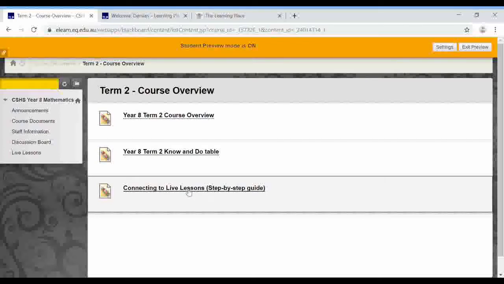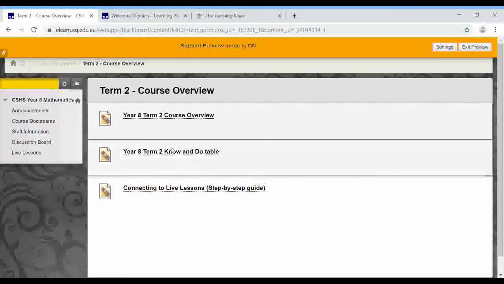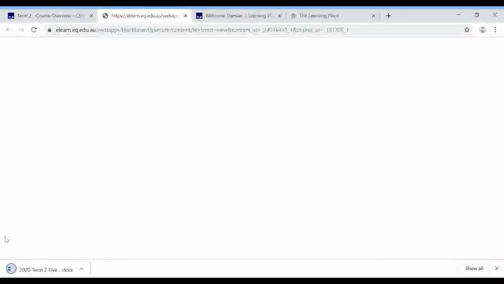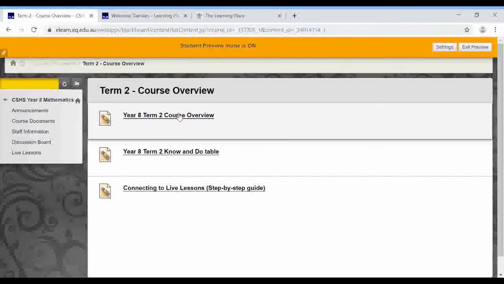This last document we've prepared. It's a 4-page document that gives you step-by-step instructions to join the live lessons if you have a bit of trouble with that. Particularly now that you're using your home computer, you may have to download the Blackboard Collaborate program to start with, and we give you some instructions around doing that. By the way, all of these are downloadable documents. You simply click on that link and it will download it for you. You can see it's there in the bottom left corner of the screen. When you click on that, it will open up the document in Word. You can save it, you can print it, or you can just view it on the screen.